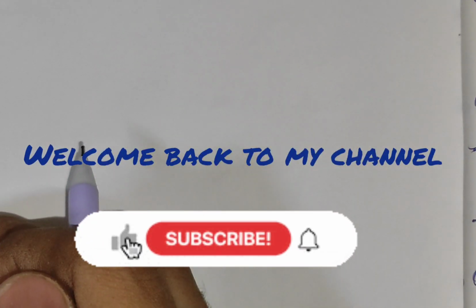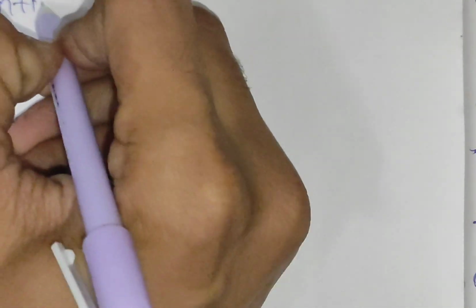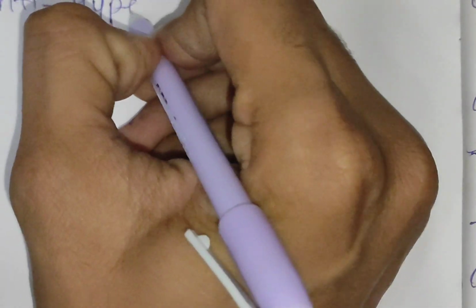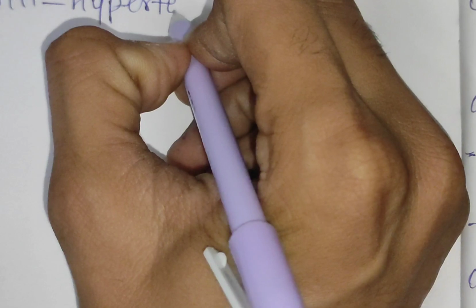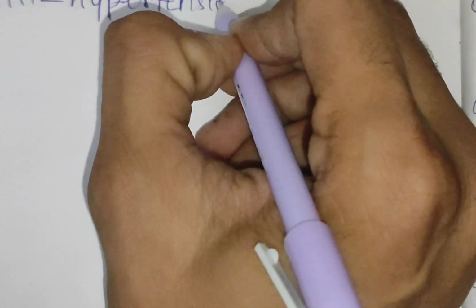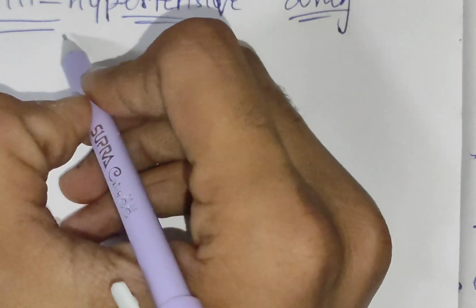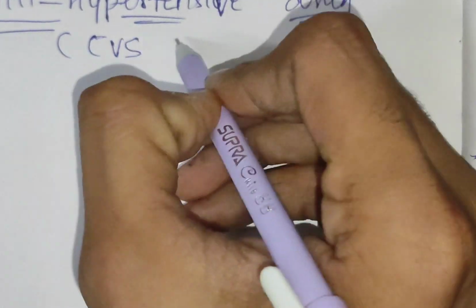So today we are going to discuss antihypertensive drugs. Antihypertensive drugs means the drugs which help to reduce the blood pressure. That is called antihypertensive drugs. So it will come in the CVS pharmacology.